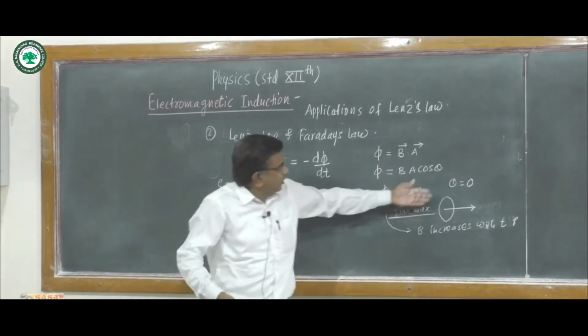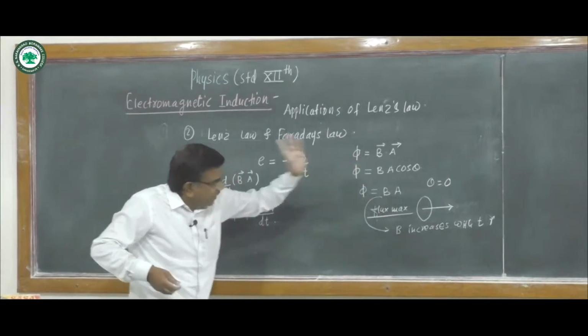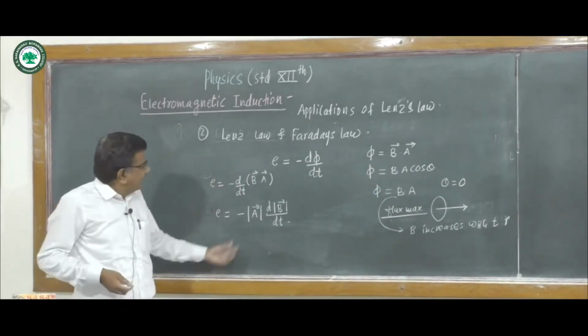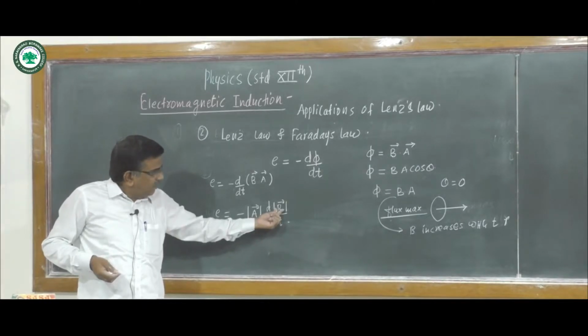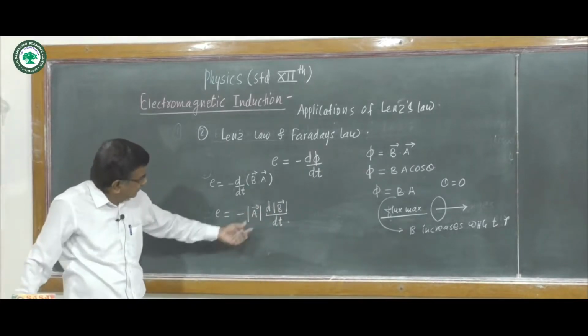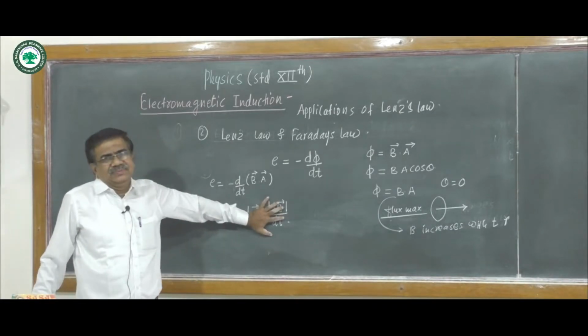As here theta is 0, flux is maximum, B increases with time, and the magnitude A is positive. B increases with time, so this is also positive. So this part is positive.